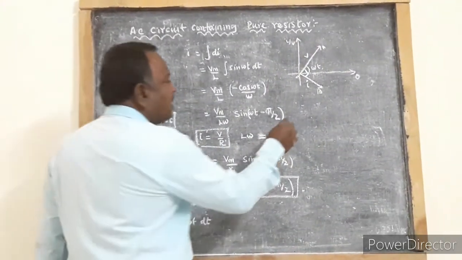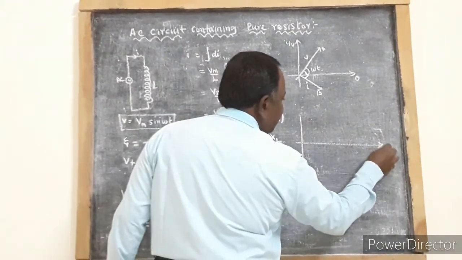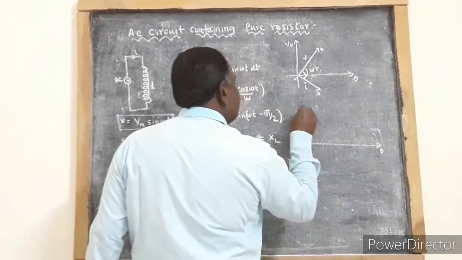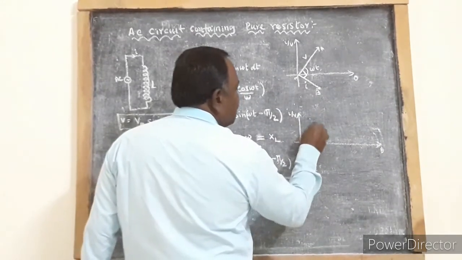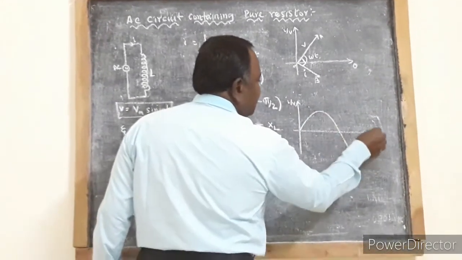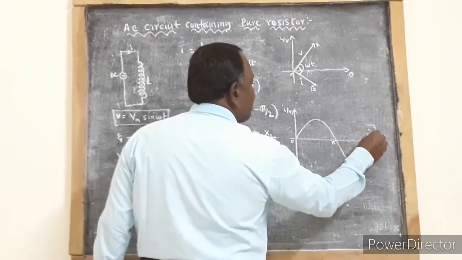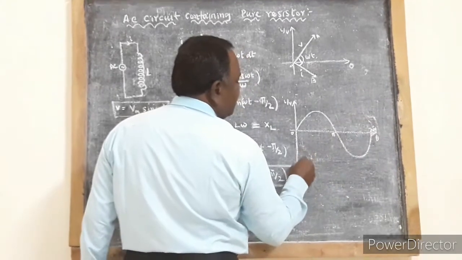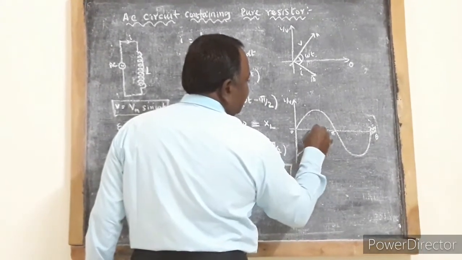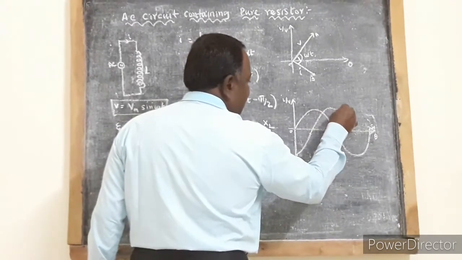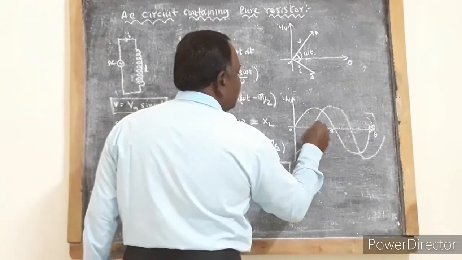When we draw the graphical representation of the current and voltage, theta is along the x-axis, voltage along the y-axis. So voltage is the same, 0, pi, 2 pi. When you consider the current, current is lagging by pi by 2.